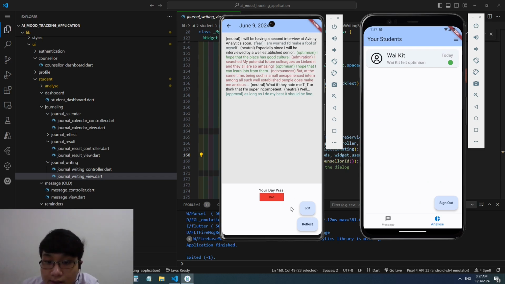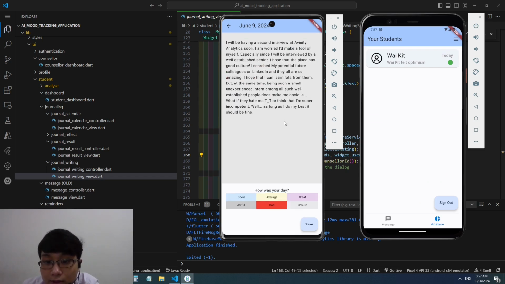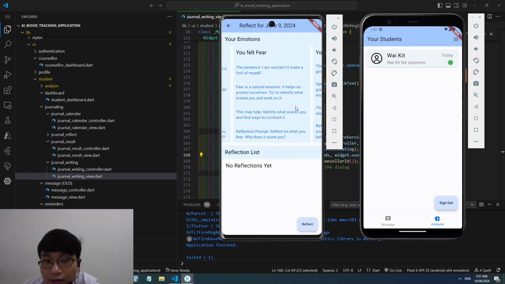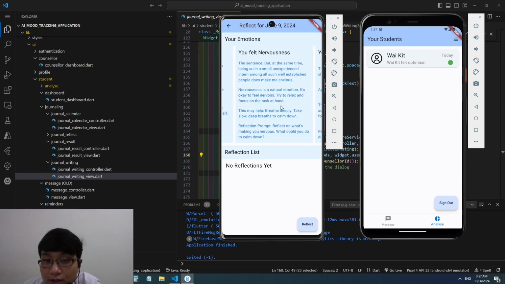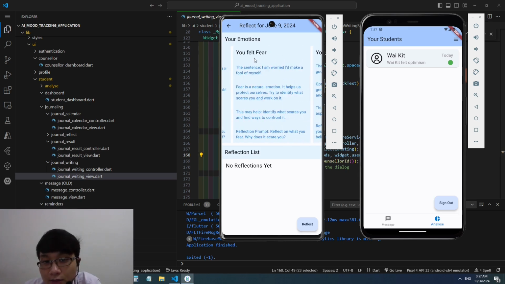So over here you can see that the user is able to edit the journal entry, or they are able to reflect on it. By reflecting on it, the user is able to look at their emotions and get validation and guidance for reflection for each emotion. So let's say I was particularly intrigued by this fear emotion over here. I'm worried I'd make a fool of myself. So fear is a natural emotion.